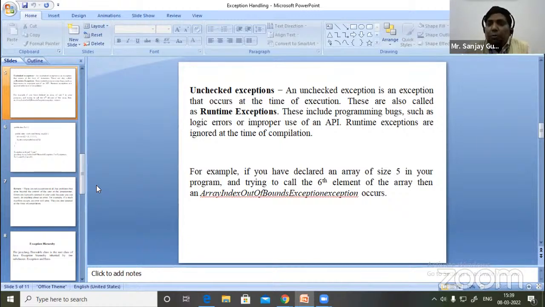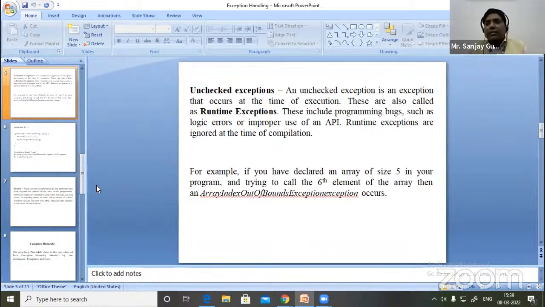If we put a divider as 0, if we write the logic for the division and the divider is 0, in that condition, that will raise the exception. This exception does not arise at compile time. But when we execute such a program, it will raise the exception, and such an exception is called an unchecked exception, or it is the type of arithmetic exception.